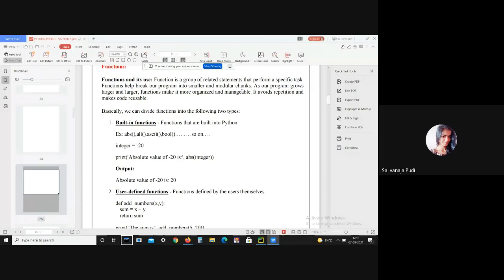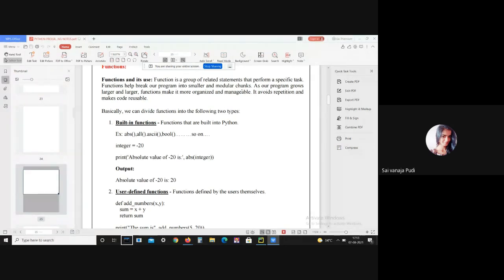If you are familiar with data structures and algorithms, take the queue: we can create a stack using a queue. Means we are using the queue code in the stack code. That is where functions are used. So if you are familiar with data structures and algorithms, then you can clearly know what this reusability means. Don't worry, I will explain what this means.